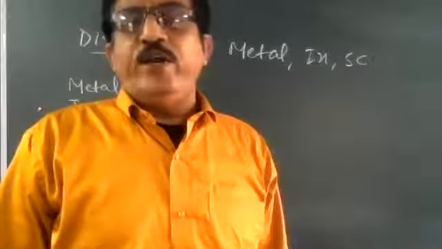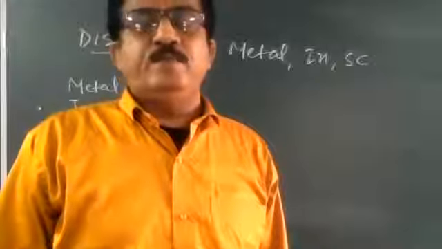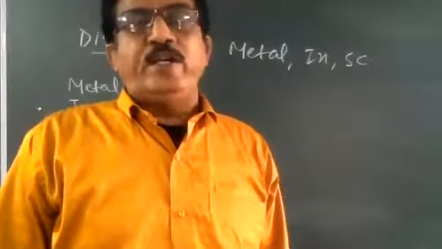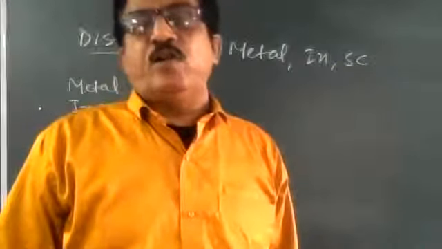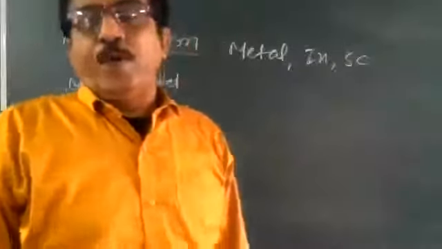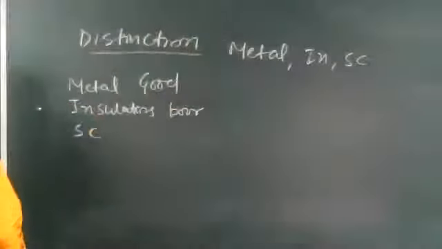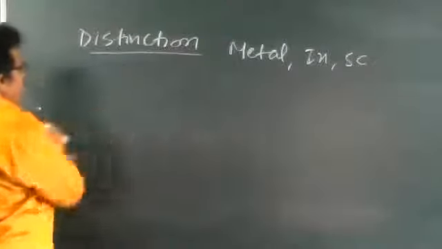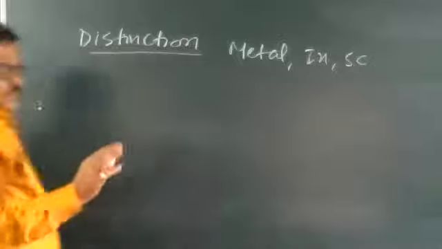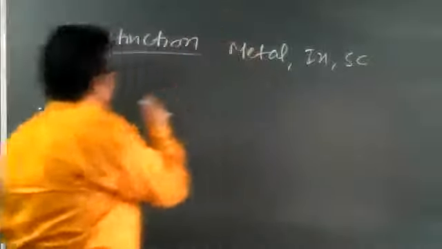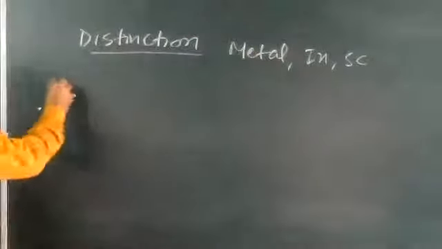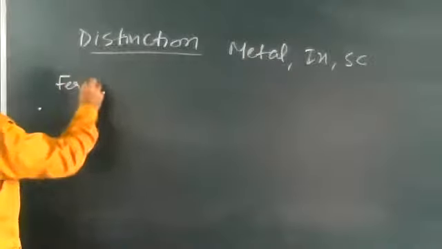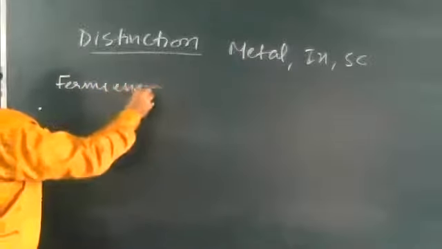Now here we are going to classify these three material with the help of energy band diagram. It's a 3-mark question, so prepare accordingly. First of all, I want to explain one definition here. What do you mean by Fermi energy? Write down this definition. Fermi energy.